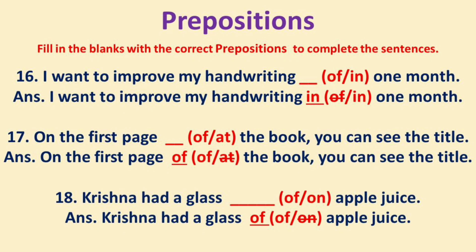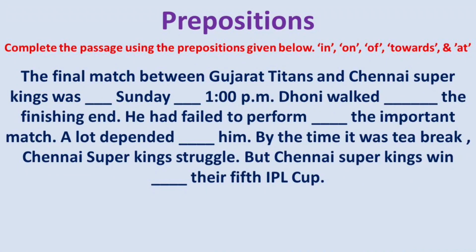18. Krishna had a glass dash of or on apple juice. The answer is, Krishna had a glass of apple juice. Do you understand, buddy? Hope you understand. Next, complete the passage using the prepositions given below. In, on, of, towards, and, at.